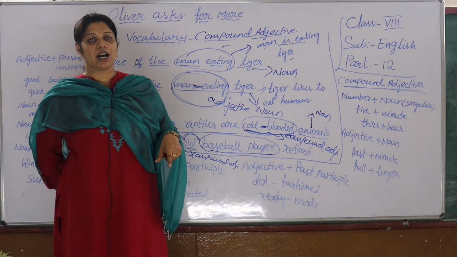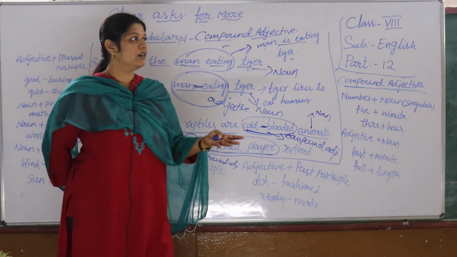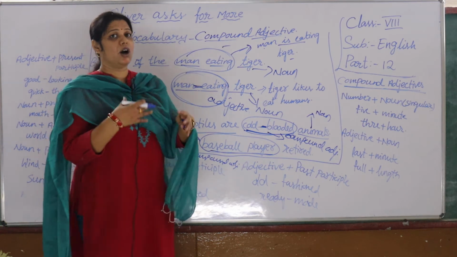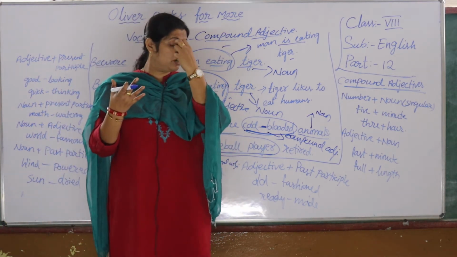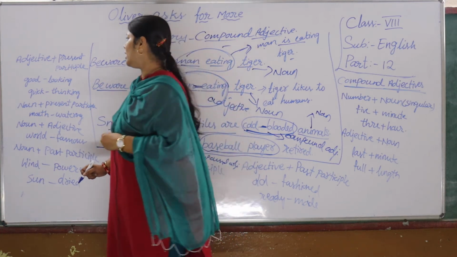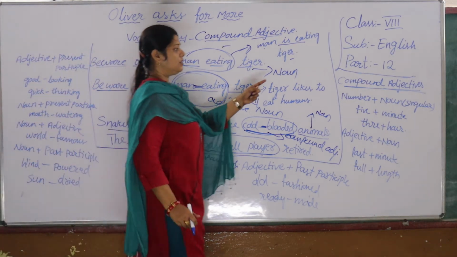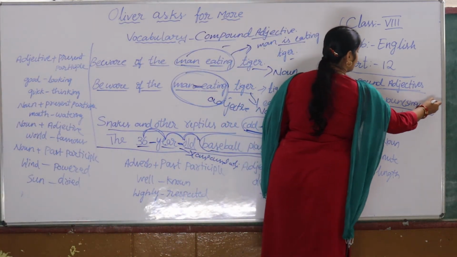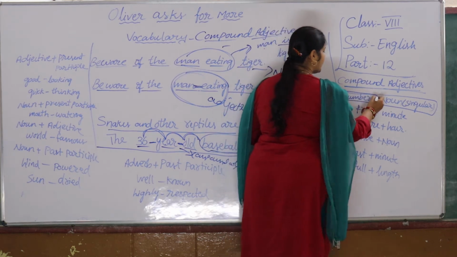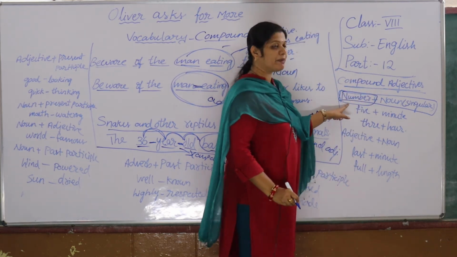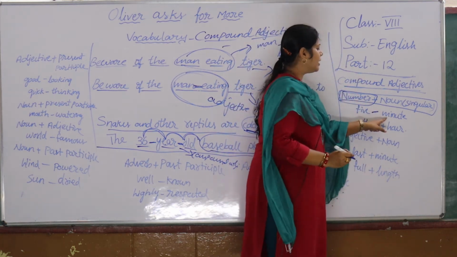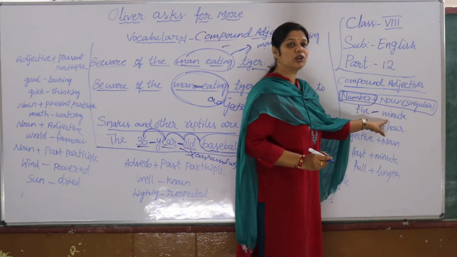So where you are describing the noun with more than one adjective and you hyphenate them, it represents a compound adjective. So what parts do they carry together? Let us see. Here you see one representation of a number with a noun. It can be represented with number, for example 5-minute with a hyphen. 5 becomes your number and minute a singular noun here.